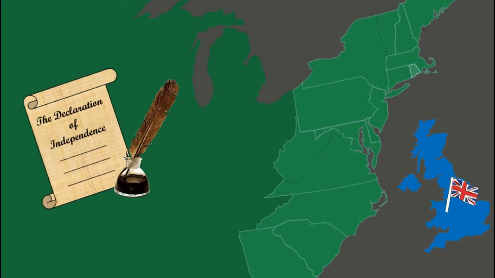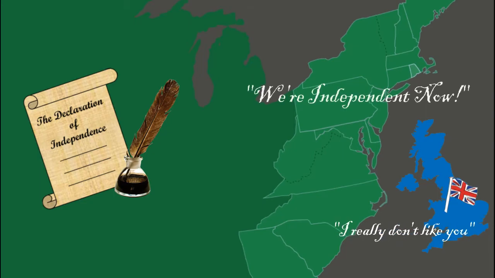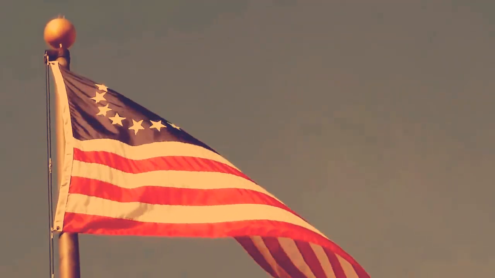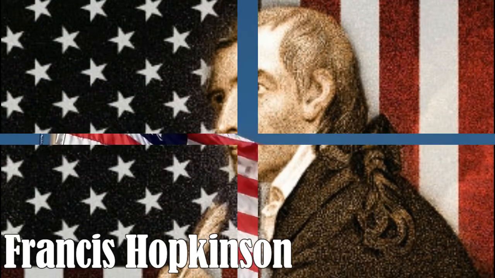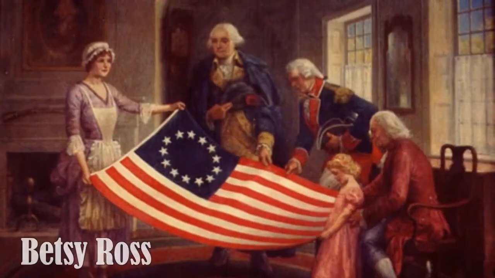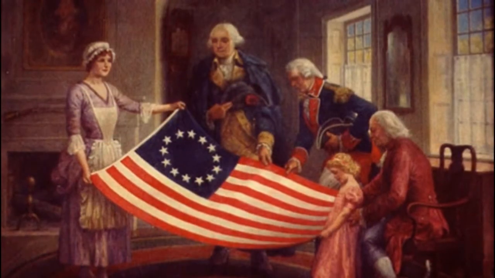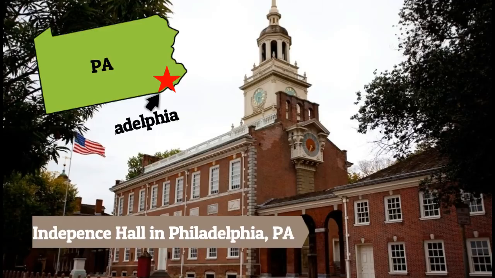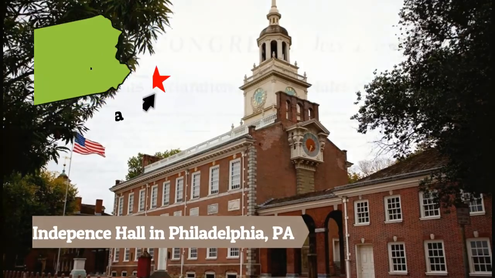The Declaration of Independence was a document that declared the 13 colonies of America as an independent country from Great Britain. The American people stood proud under their new official flag. The 13-star flag was designed by Francis Hopkinson, as well as more known Betsy Ross. Each star and stripe represented a colony that was protected under the Declaration. The establishment of this document happened in Philadelphia, Pennsylvania.